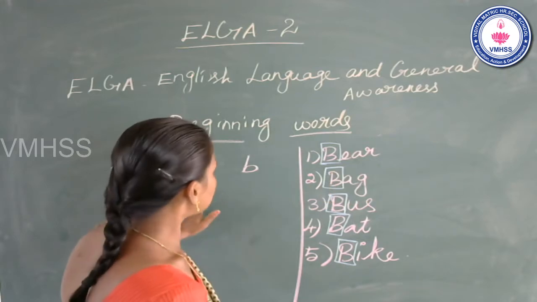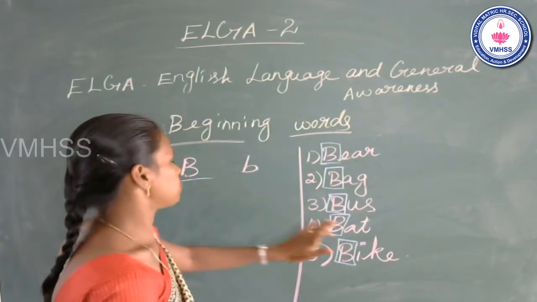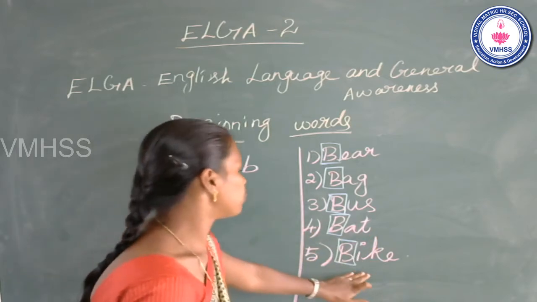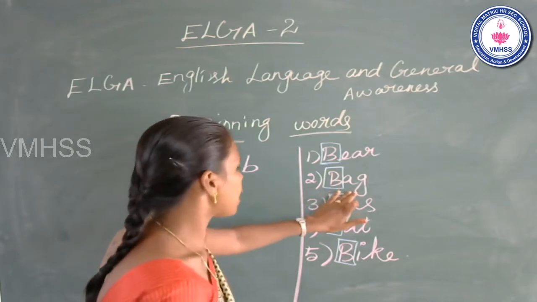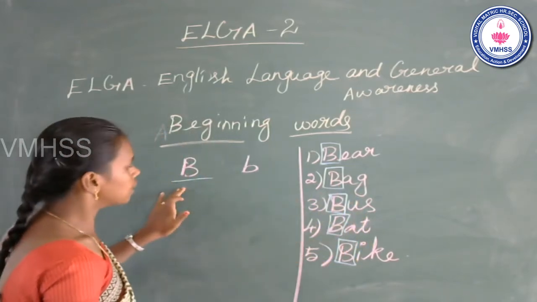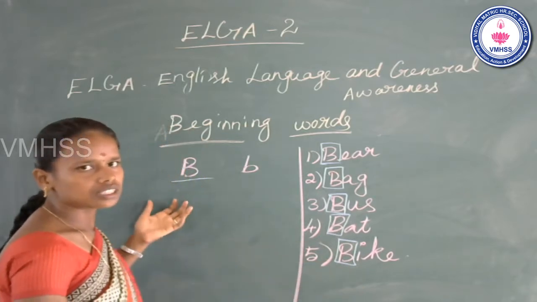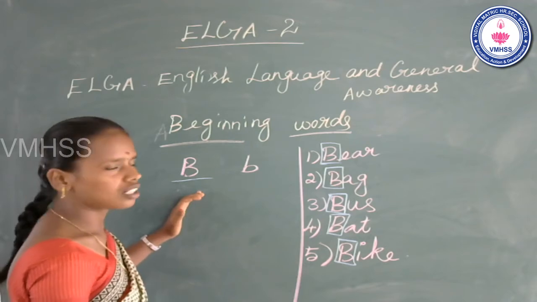Bear. Bat. Bus. Bat. Bike. Once again. Bear. Bat. Bus. Bat. Bike. The name of the letter B. The sound of the letter B.